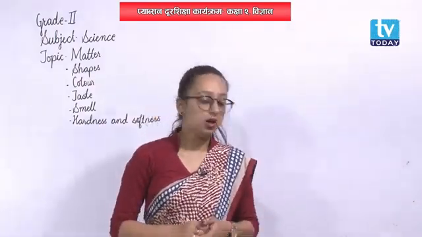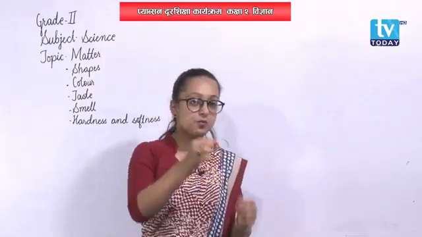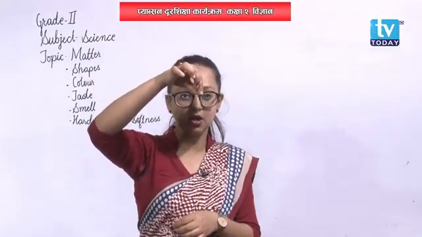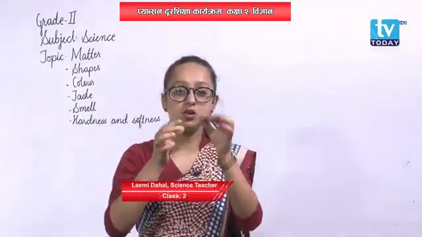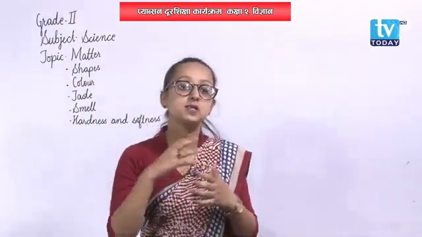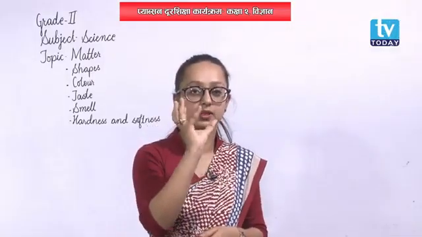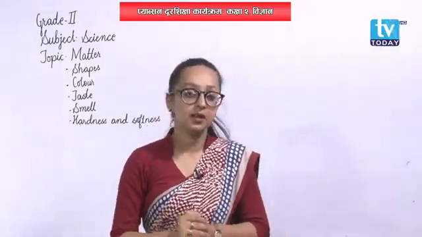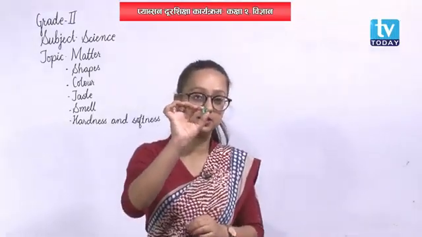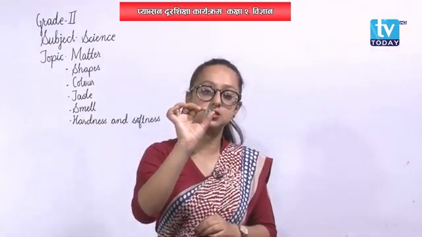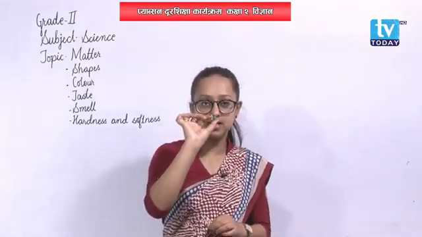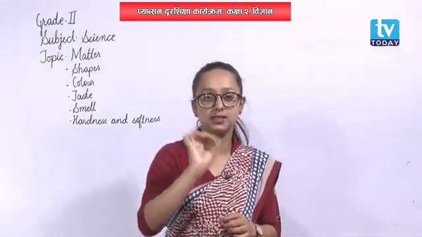And now, what about this rubber band? What is the shape of this rubber band? Is it also circular? Yes, it is also circular in shape. So, any object whose shape is circular, whose shape is round, is a circular object. Let me also show you. What is this? Is it a marble? Yes. Is it also circular? It is also a round object. It is also circular in shape.